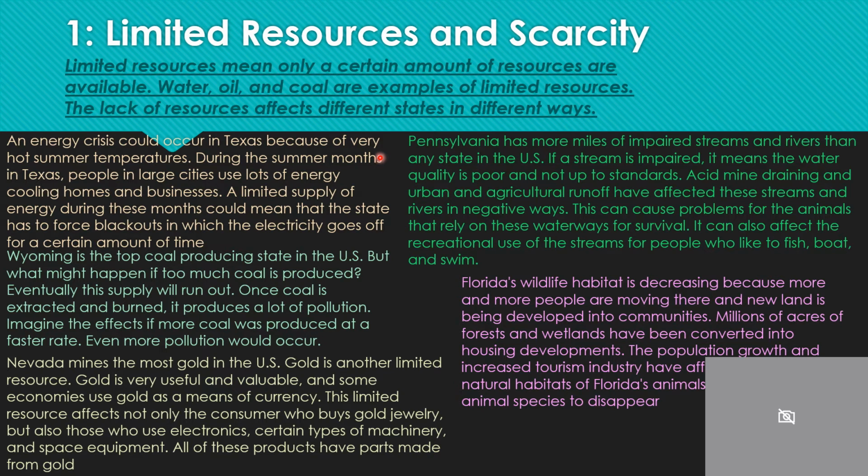Pennsylvania. Pennsylvania has more miles of impaired streams and rivers than any state in the United States. If a stream is impaired, it means the water's quality is poor and not up to standards. Acid mine drainage and urban and agricultural runoff have affected these streams and rivers in negative ways. They can cause problems for the animals that rely on these waterways for survival. It can also affect the recreational use of the streams for people who like to fish, boat, and swim.